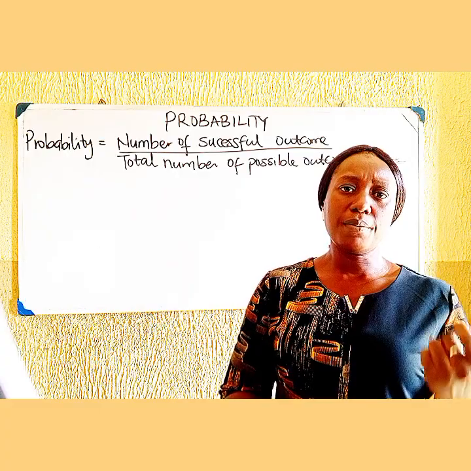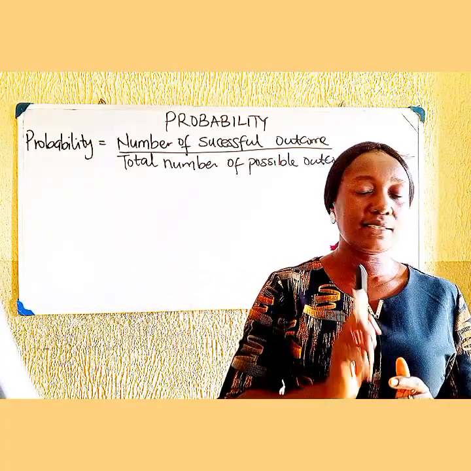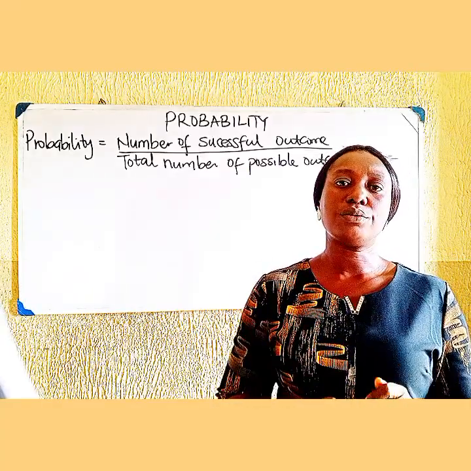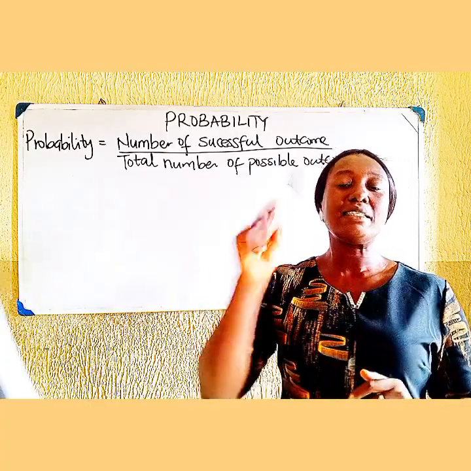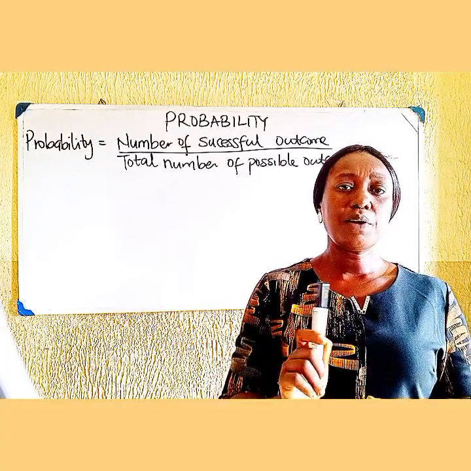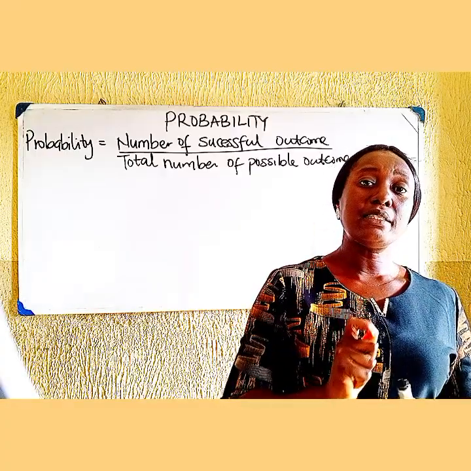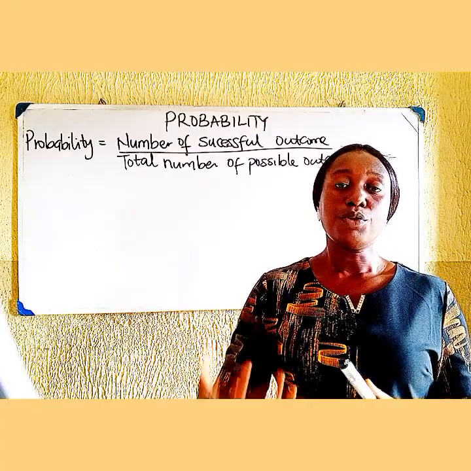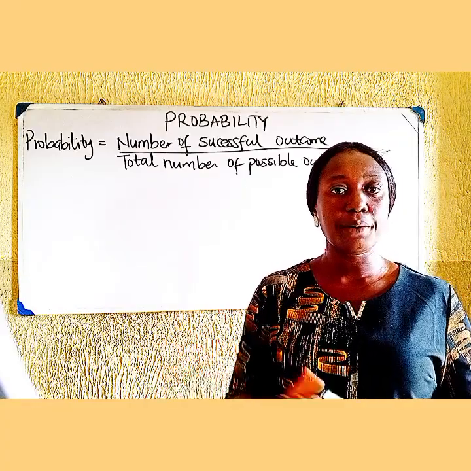Now, the value of probability ranges from 0 to 1. It will not exceed 1. And when the value of a probability is equal to 1, it means that the event is a certain event. An example of a certain event is, for instance, the probability that all human beings will die, because for sure all human beings will die. It's a question of time.